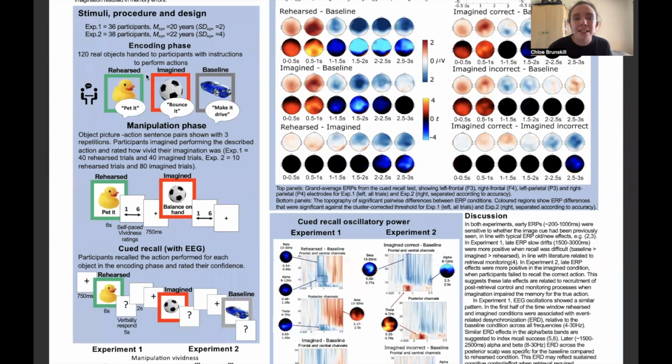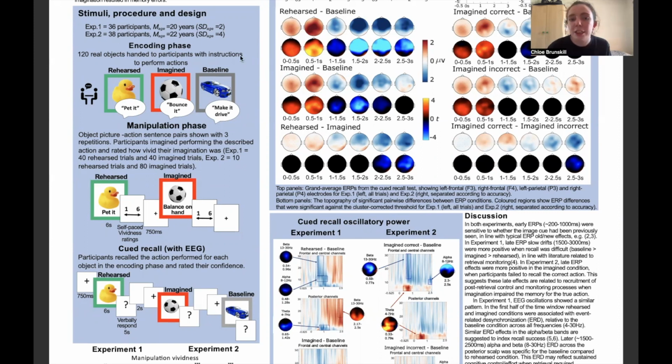Participants encoded object action associations as they performed actions with 120 everyday objects. Participants returned to the lab 1 week later, and in the manipulation phase, they were shown pictures of these objects. In the rehearse condition, participants mentally rehearsed the original action from the encoding phase, and in the imagined condition, participants were now shown a counterfactual action that they had to imagine themselves doing with the object.